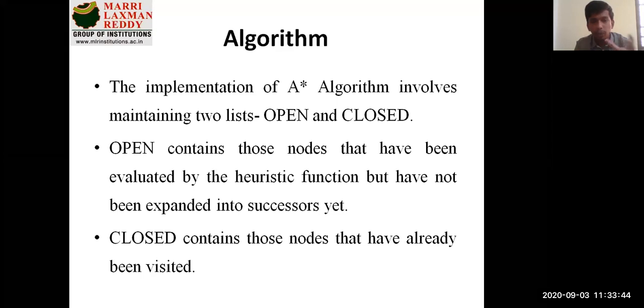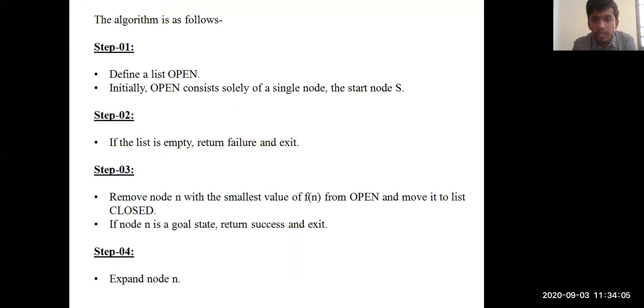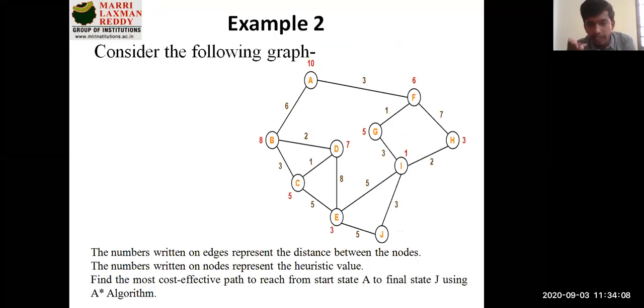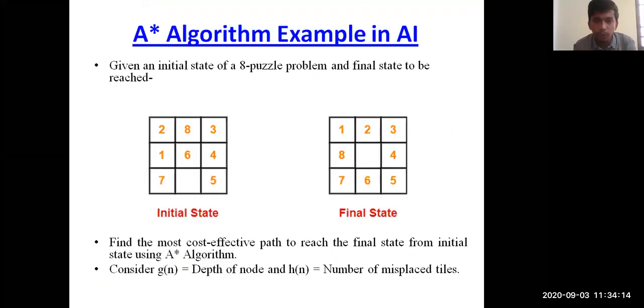So open contains those nodes that have been evaluated by the heuristic function. You can see on the graph, at A you're having the value of 10, at B you're having a value of 8. That is the heuristic function value. It has been evaluated but has not been expanded into its successors. So initially you are having a value of 10 for A, 8 for B, and 6 for F. These are the values which we call the open list values.